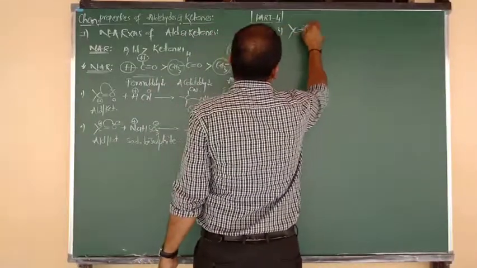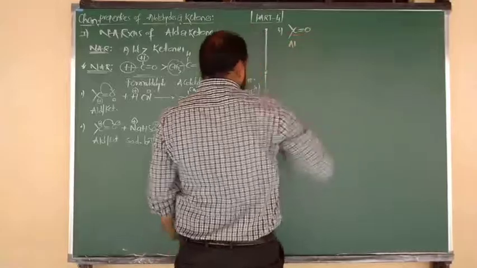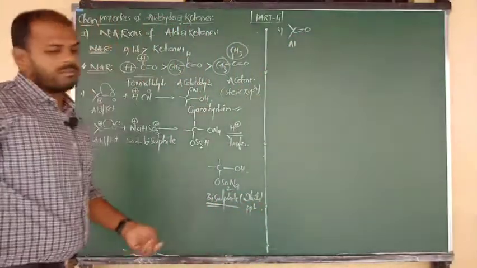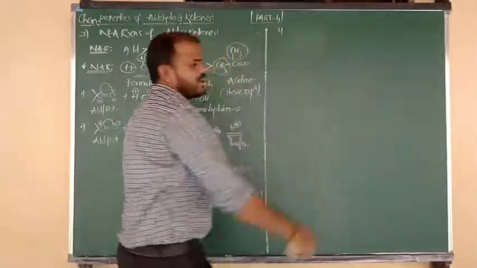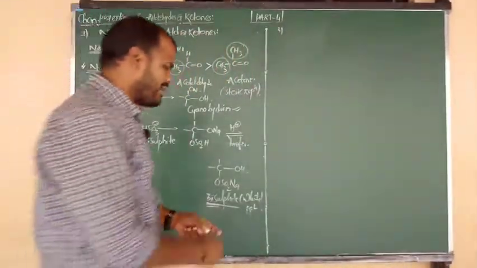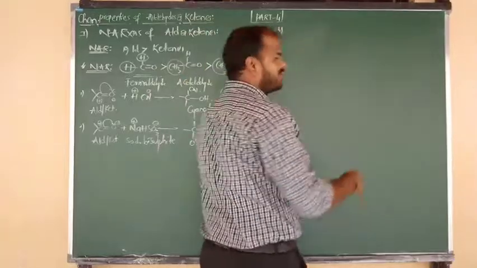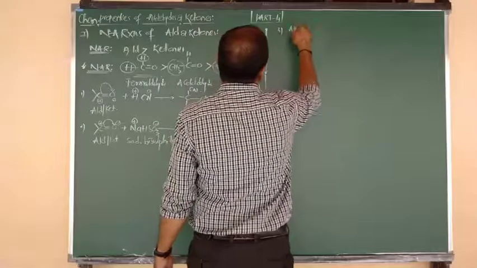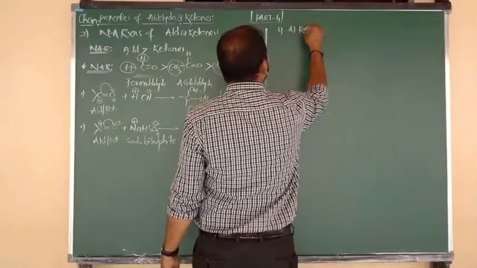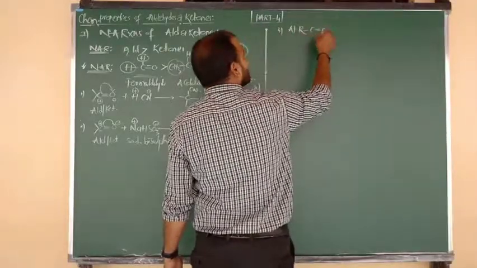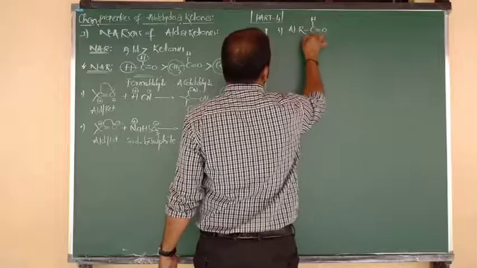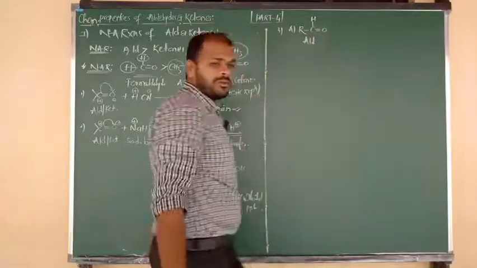Same thing, aldehydes and ketones. But let me consider here, particularly I want to show you by taking aldehyde, because from aldehyde we get a different product and from ketone we get a different product. Okay, from aldehyde I want to show you. What is the general formula of aldehyde? R bonded to CHO, and we can say R bonded to C double bond O and H. So what is the name of this compound?